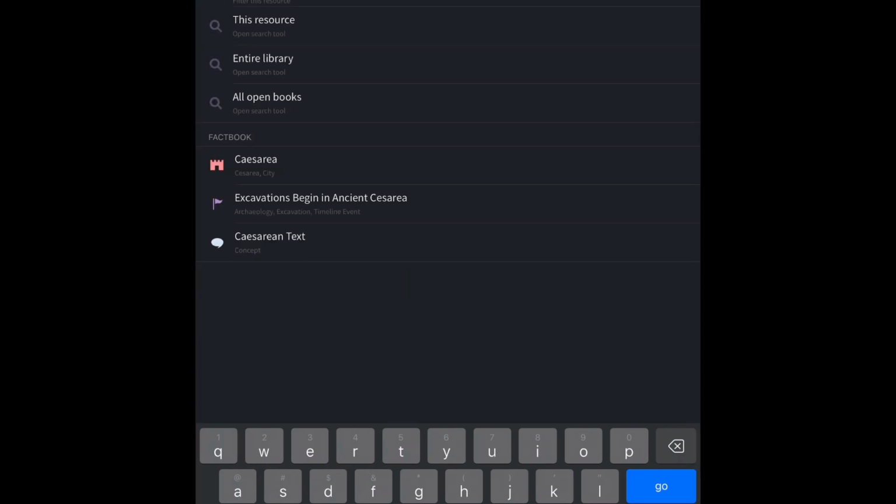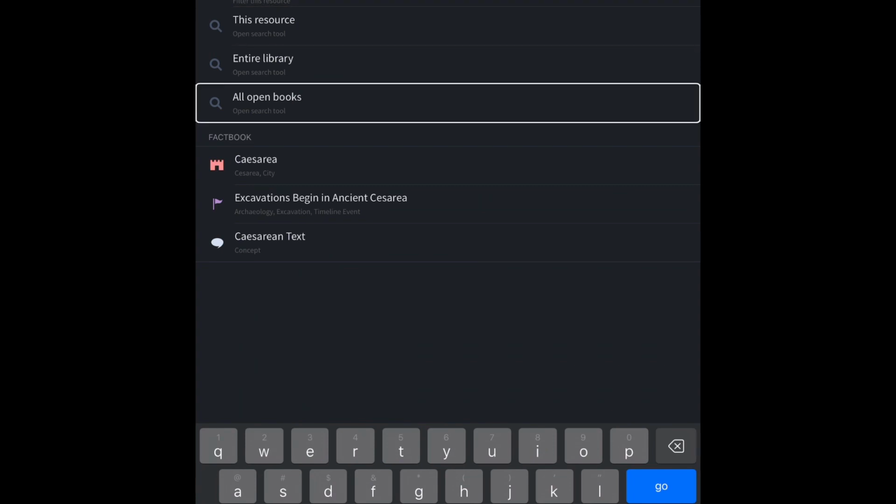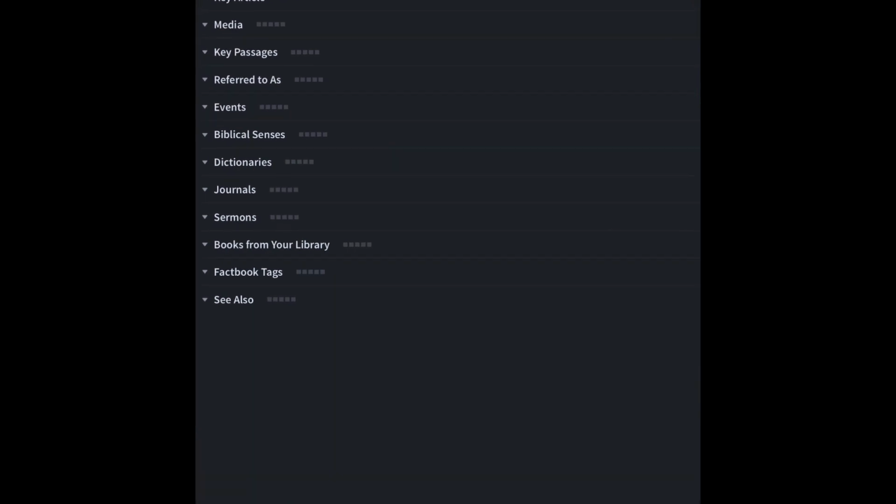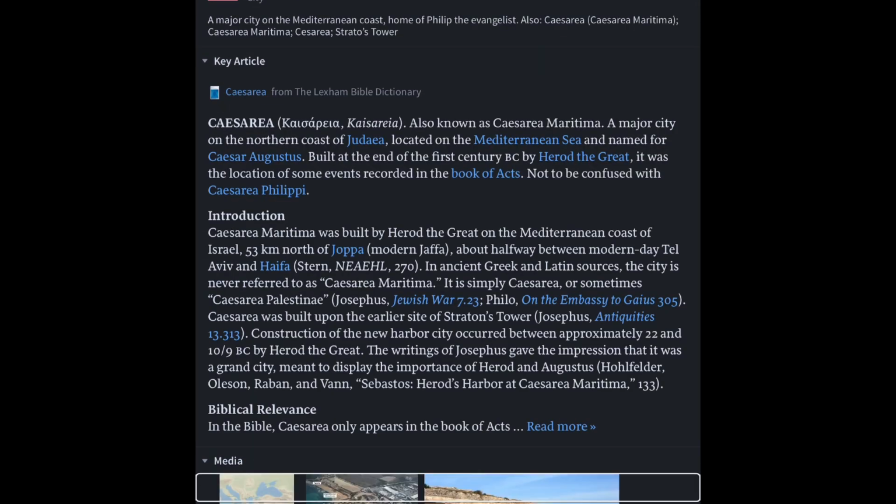Search the resource content, inline, this resource content, entire library, all open books. Open search. Factbook, heading, factbook Caesarea, City, right there. Done. Key passages. So that's the factbook.